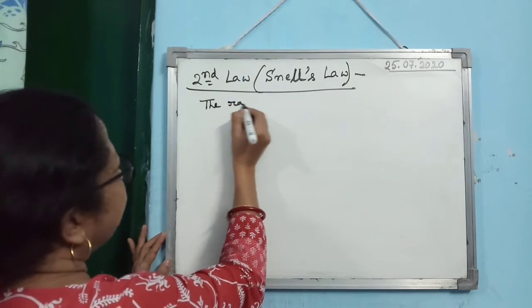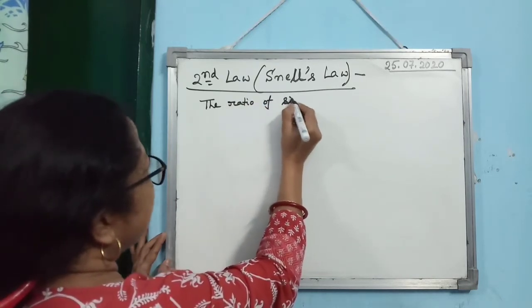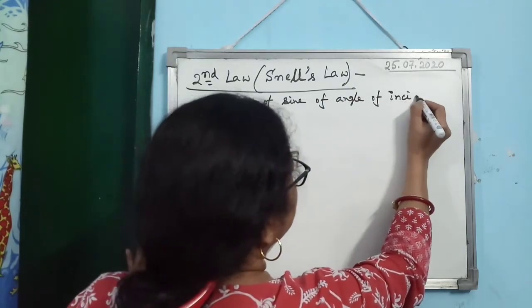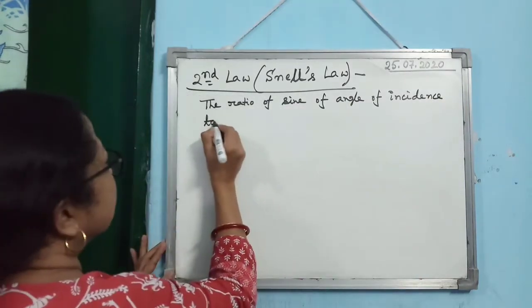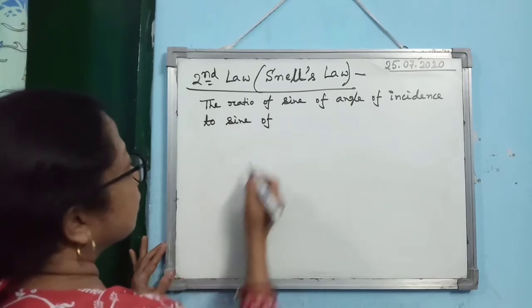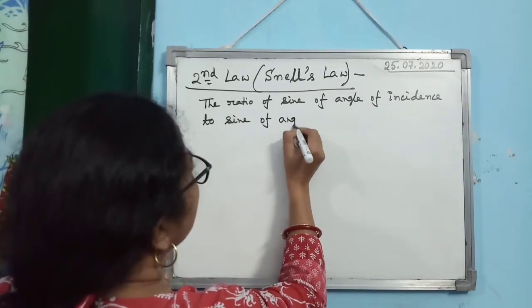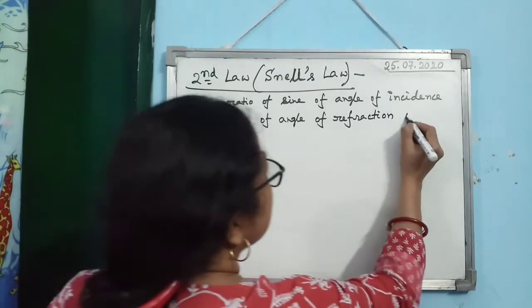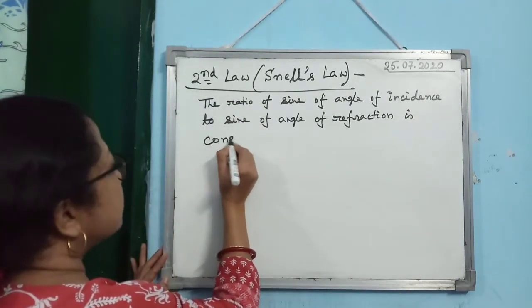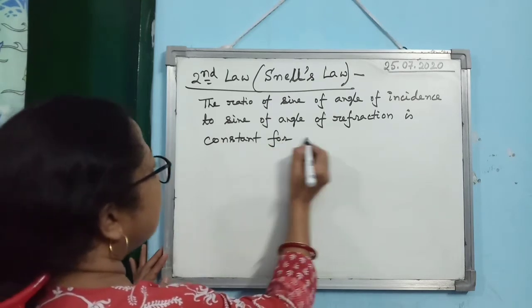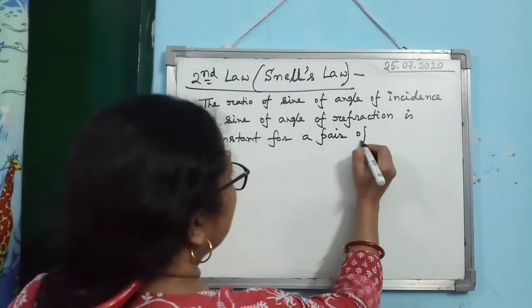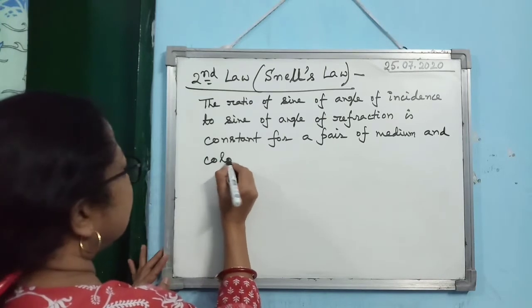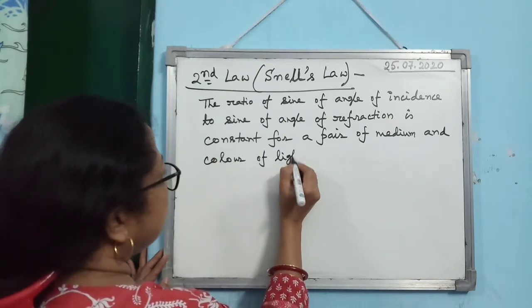The ratio of sine of angle of incidence to sine of angle of refraction is constant for a pair of media and color of light used.